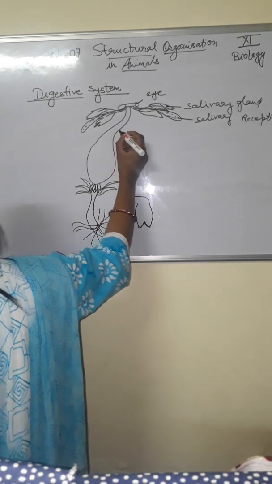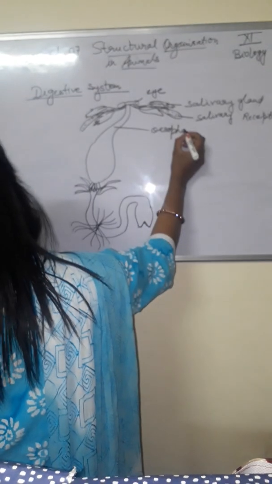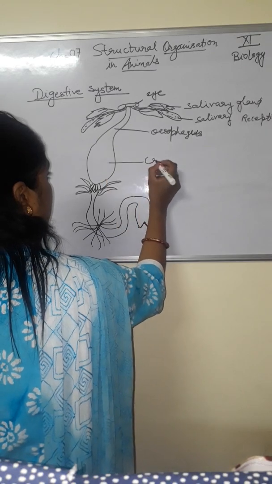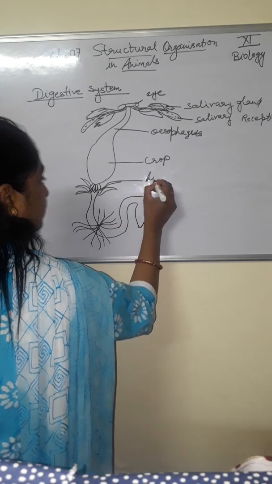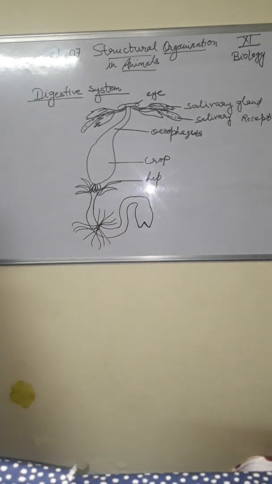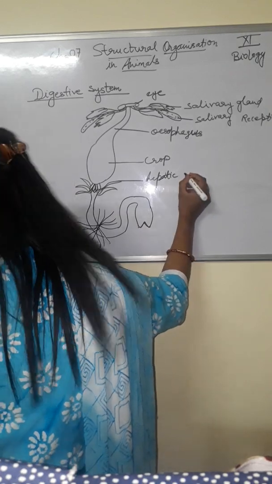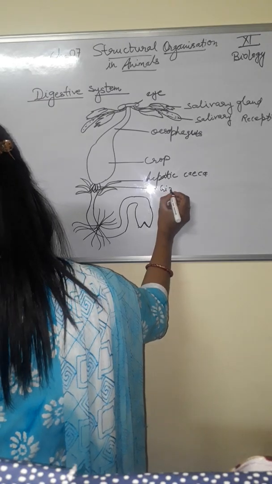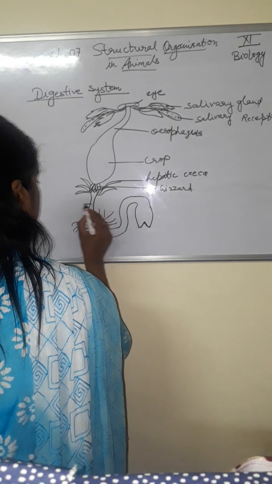This one is the esophagus, and this one the crop. This one is the hepatic ceca, and this one is the gizzard. This one is the mesenteron.